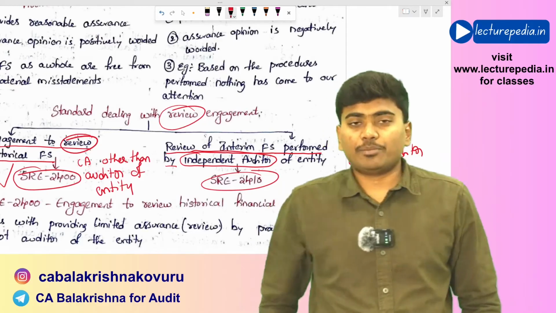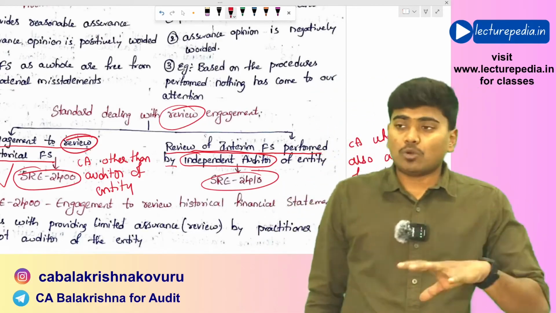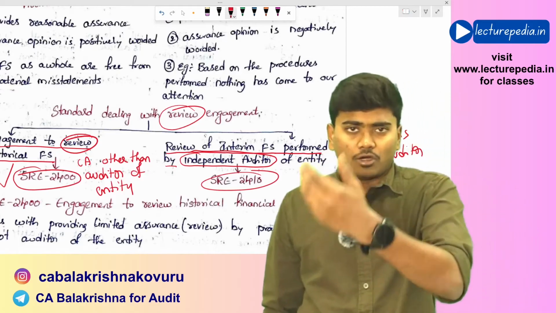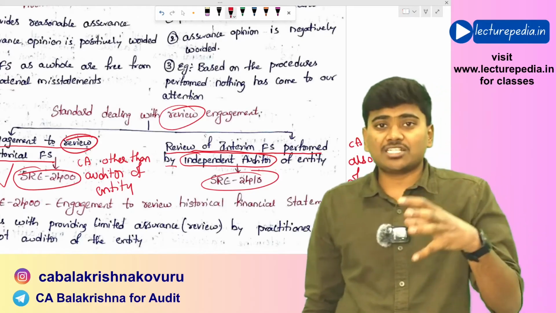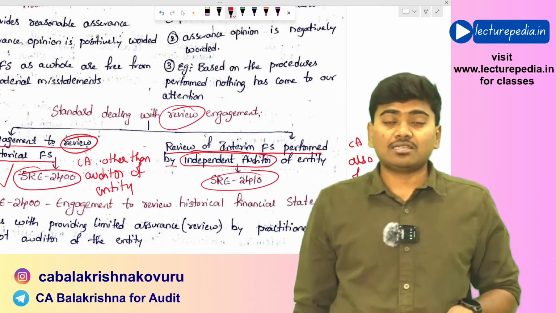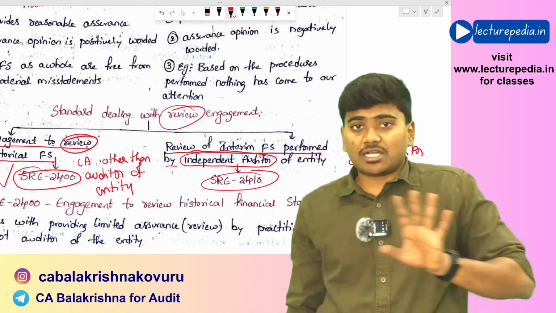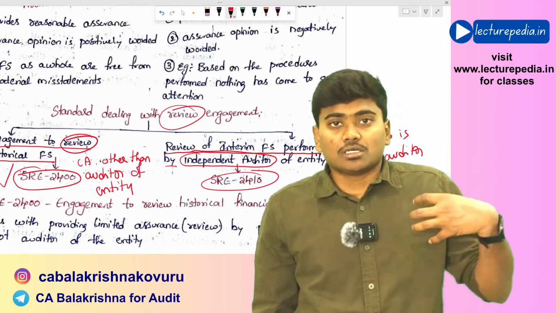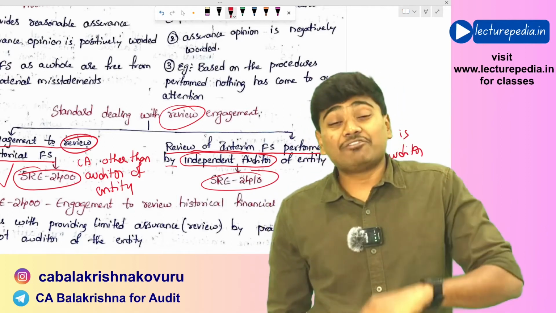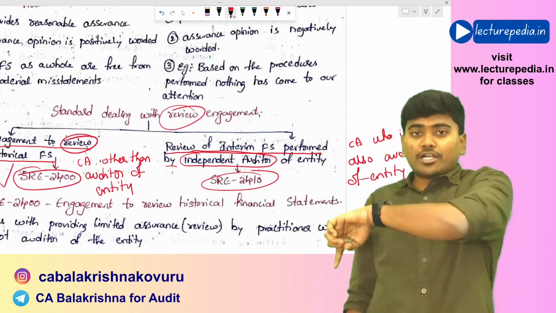Now, what are the examples of situations where SRE 2400 will be applicable? Let's say there is a company that wanted to take a loan from a bank. As per the loan agreement of the bank, in order to get the loan, the financial statements of the entity have to be reviewed by a chartered accountant other than the auditor of the company. The bank wanted the financials of the company to be reviewed, not audited, by a chartered accountant who is not the auditor of the company.